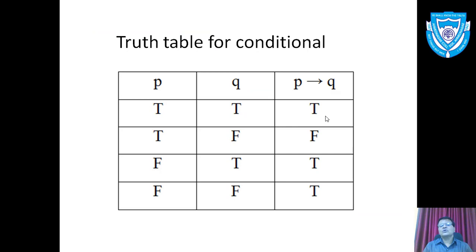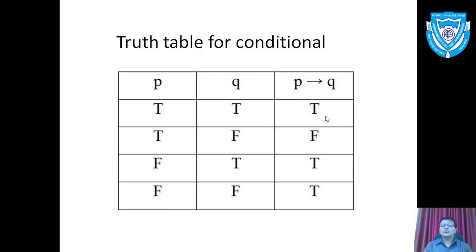This is the truth table for conditional statement. Now when is a conditional statement said to be true? The rule is, a conditional statement is said to be true if whenever P is true, Q should be true. Whenever P is true, Q should be true. That means P should force Q to be true. And if it is valid, then we say implication is true.